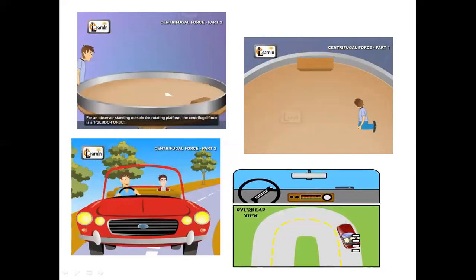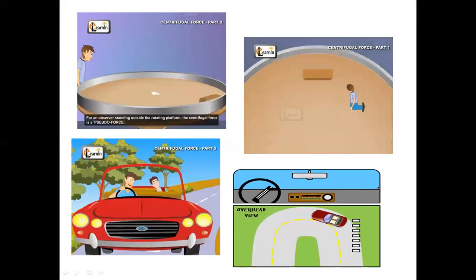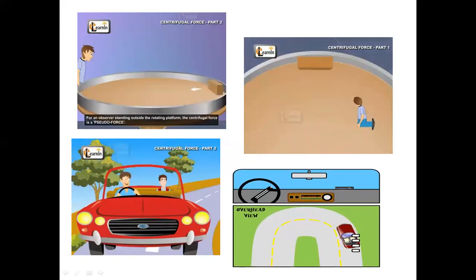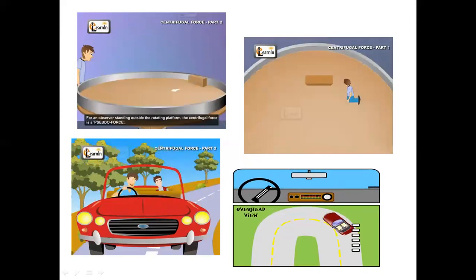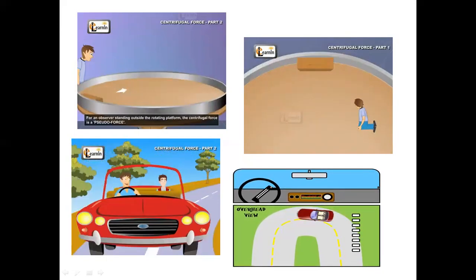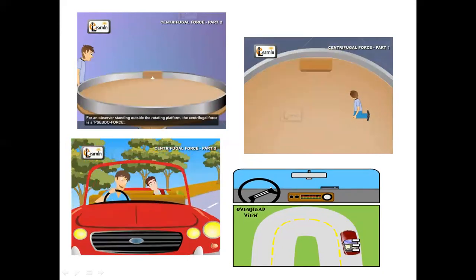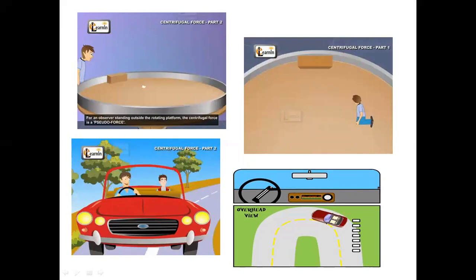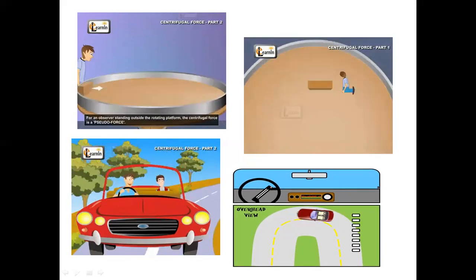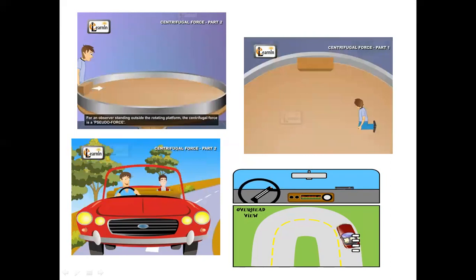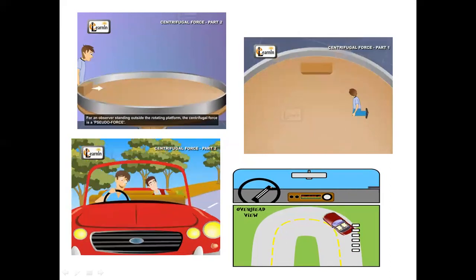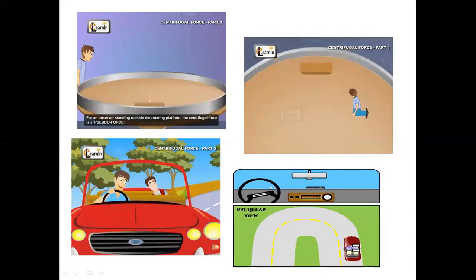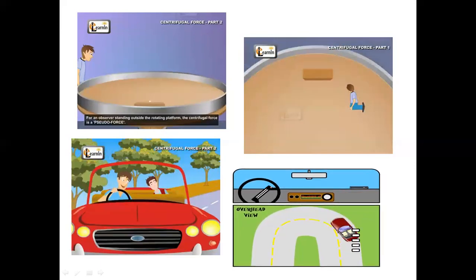So from this we can tell that the centrifugal force is a pseudo force. It is not a real force. It is due to the inertia of motion. Why did the block move to the edge of the rotating platform? It is because of the inertia of motion. Initially, the block was in a rest position. As the rotating platform starts to rotate, that block tries to maintain its rest position, but it can't maintain that, so it goes to the edge.